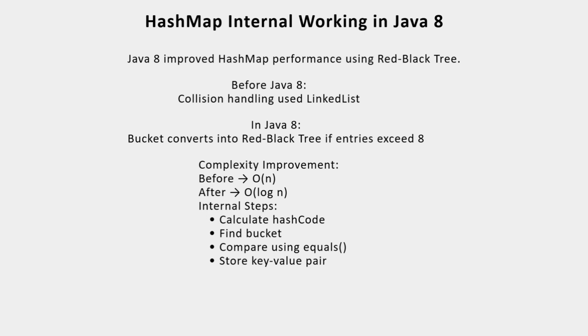So whenever you look for an element, reads are much faster than before. The complexity improved from O(n) to O(log n). Internally, whenever it converts from linked list to red black tree, the entire HashMap does rehashing, finds the buckets, and inserts elements again using the hash code.